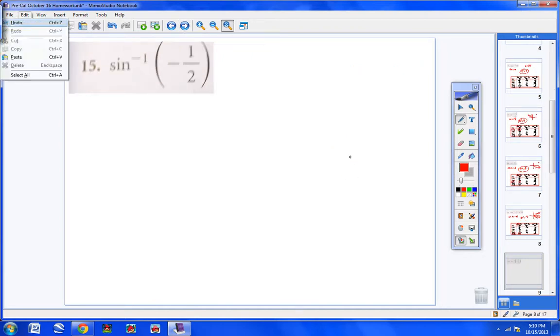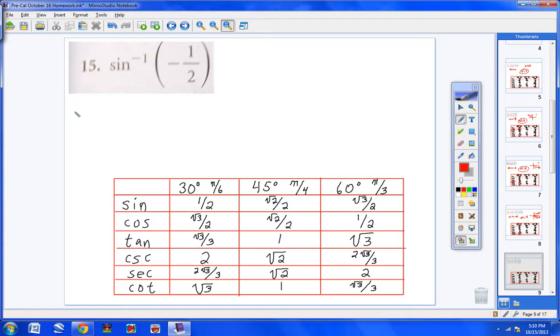Let's go ahead and rewrite our equation. Hopefully this helps you. So sine of an angle equals negative 1/2. And then we come over here and get a visual. We remember that sine deals with quadrant 1 and quadrant 4. And then we notice we have a negative 1/2 right here, so we're not going to use quadrant 1. We're going to use quadrant 4.